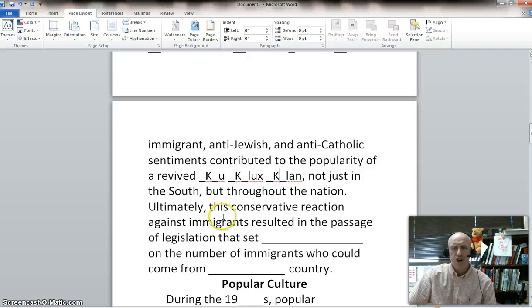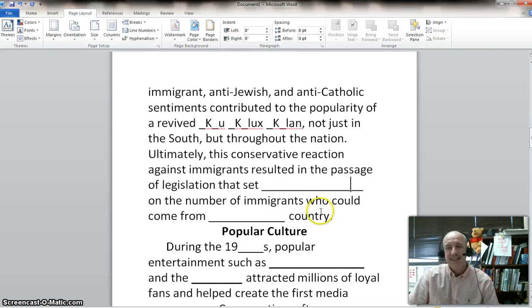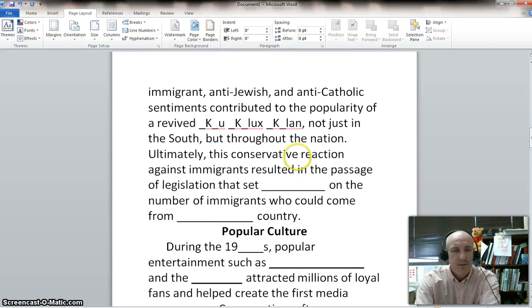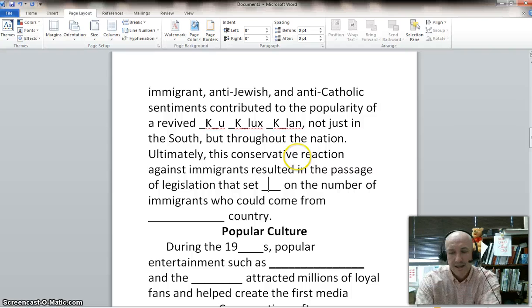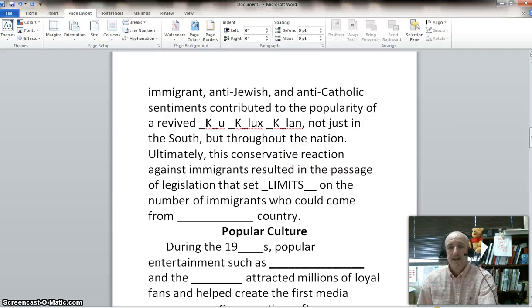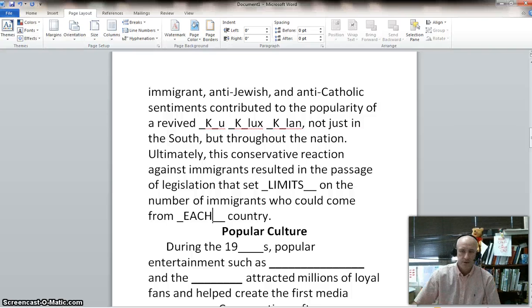Ultimately, this conservative reaction against immigrants resulted in the passage of legislation that set, what did it set? It set limits on the number of immigrants who could come from, what would you put here? Come from other countries or each country. That's right, other countries or each country.